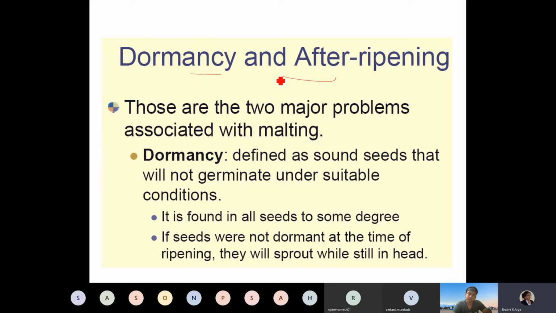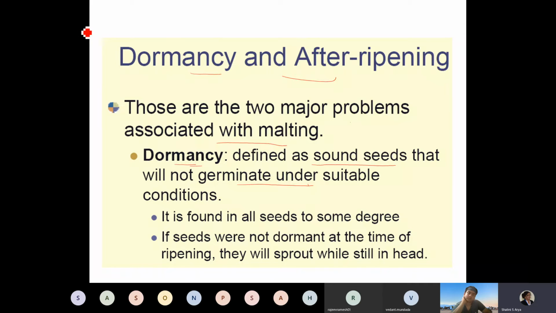Dormancy and after-ripening: there are two major problems associated with malting. Dormancy is when the grain, a sound seed, will not germinate under suitable conditions.